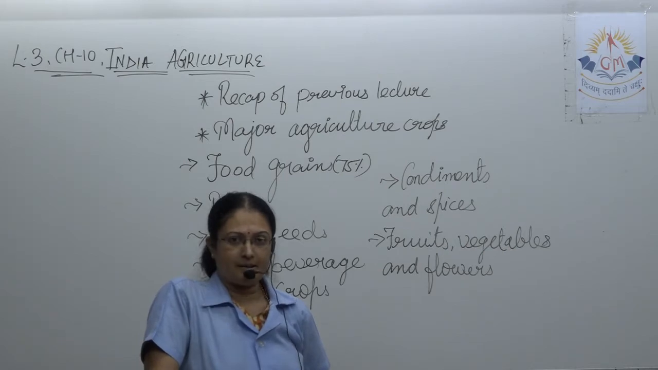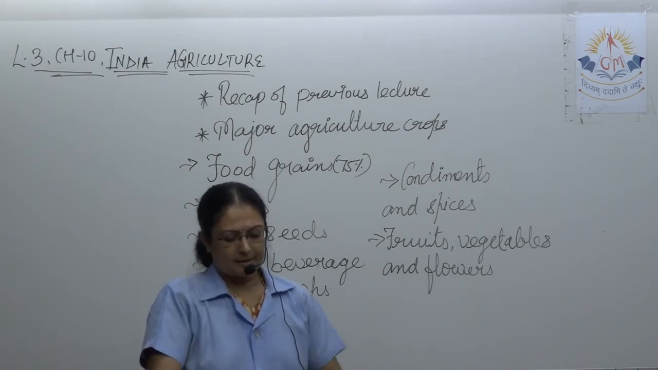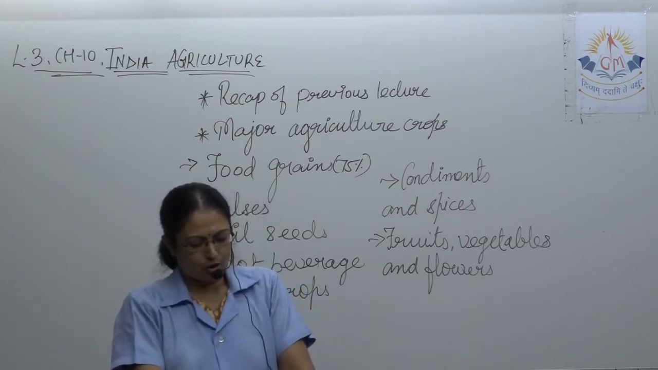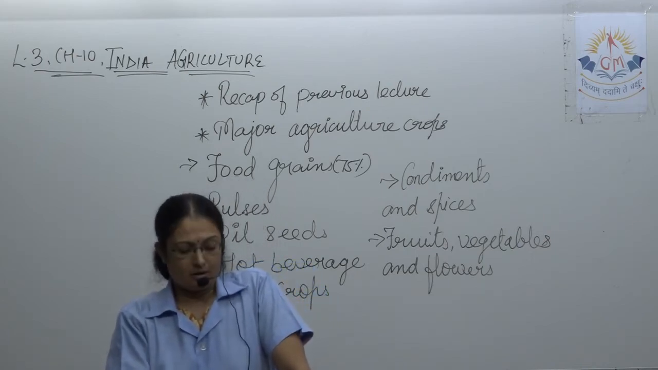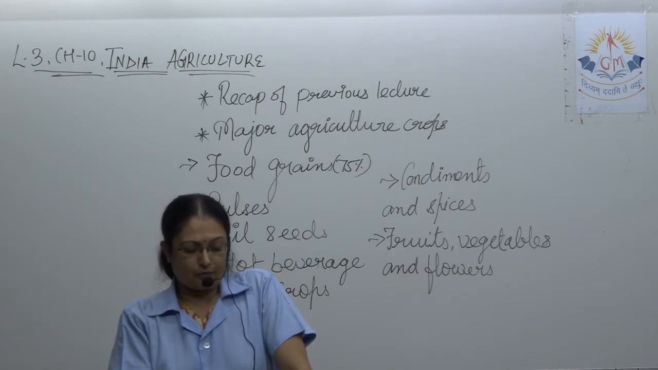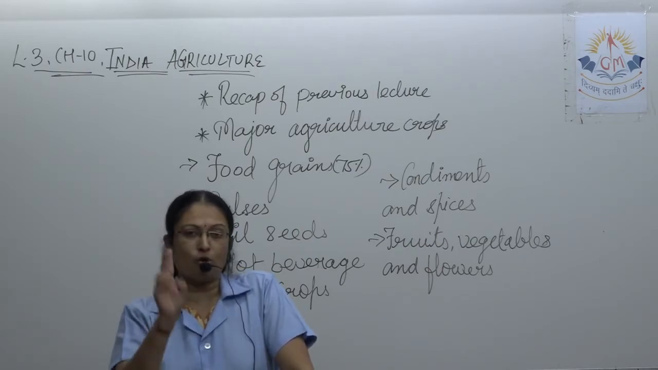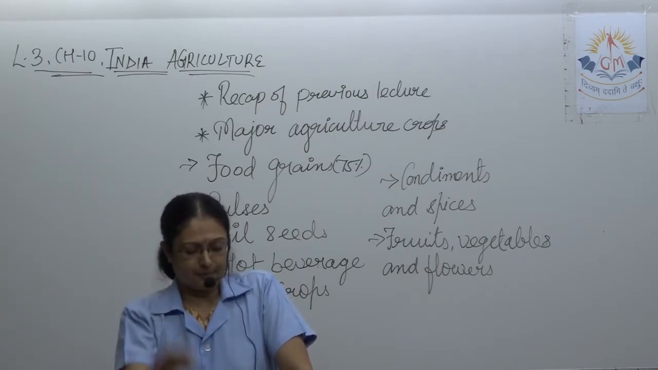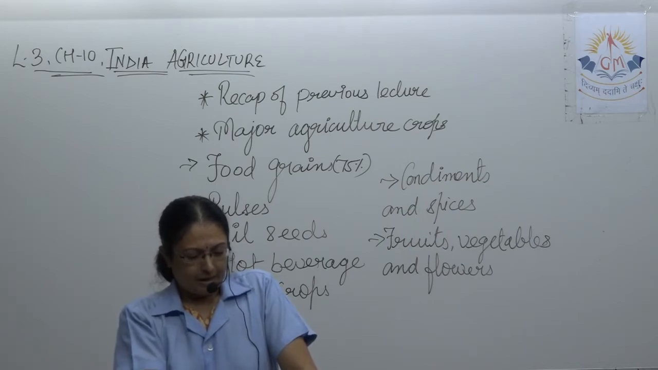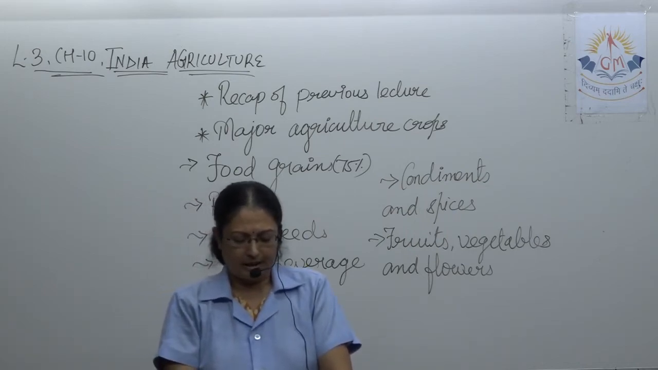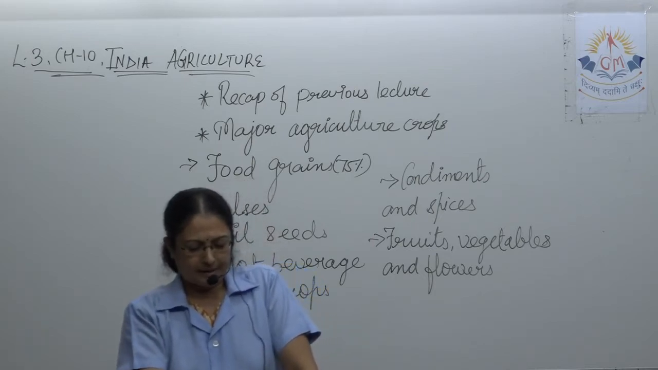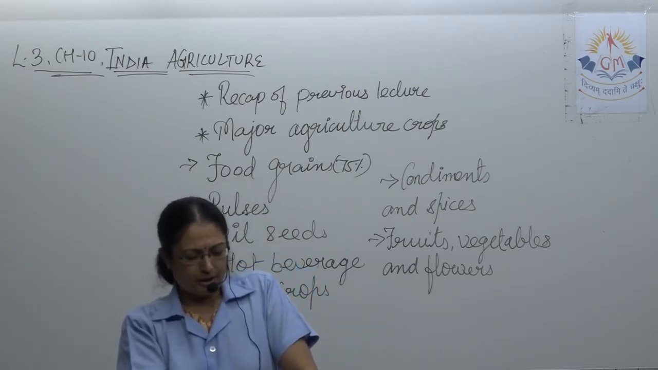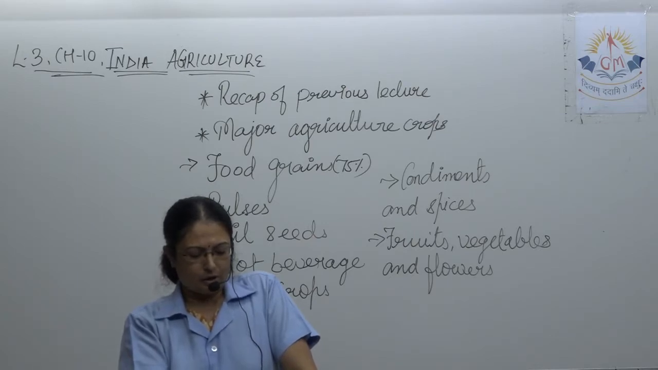Then comes maize. Maize, matlab makai. This is a kharif crop. Maize is the most grown crop in the world after paddy. Underline it. It is a kharif crop. Maize is grown more in hilly areas and it is the staple food of the people. Maize contains starch, oil, protein and biofuel, so it is used more in industrial production.